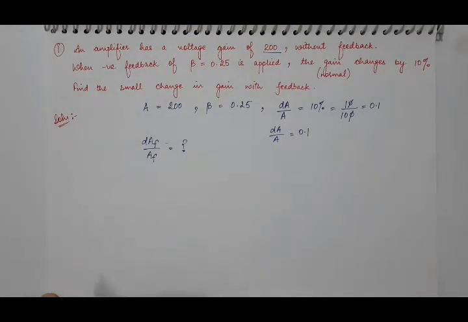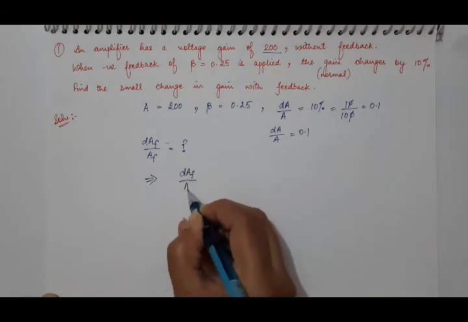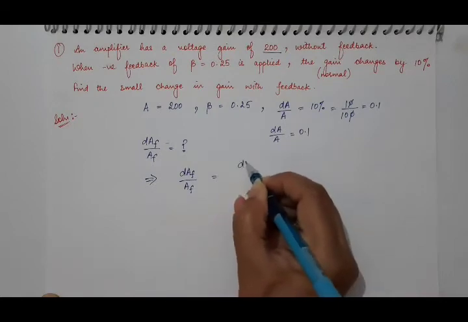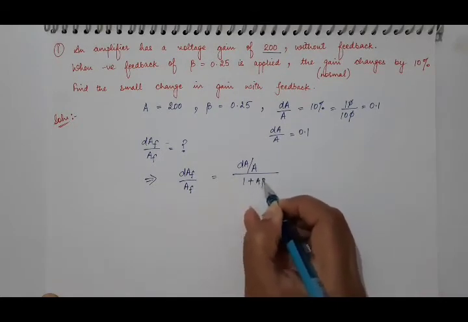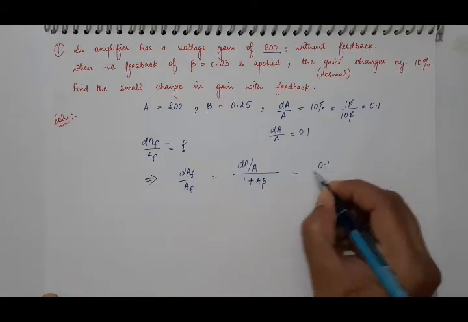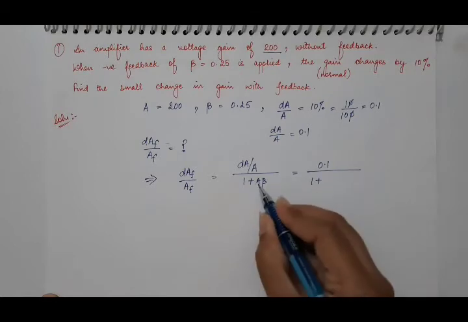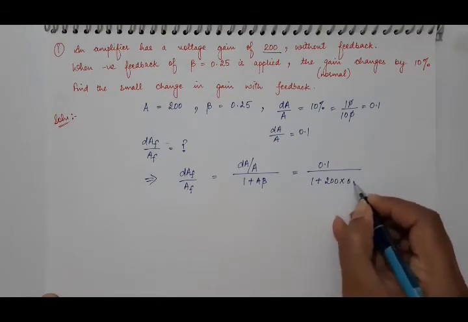So what is the formula? We have just derived that dAf by Af is equal to dA by A upon 1 plus A beta. So put the value of dA by A, it is 0.1, divided by 1 plus the value of A, which is 200, into the value of beta, which is 0.25.